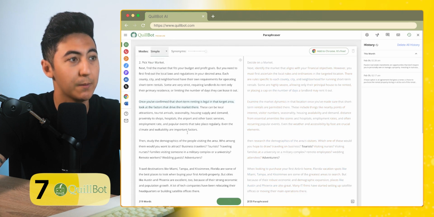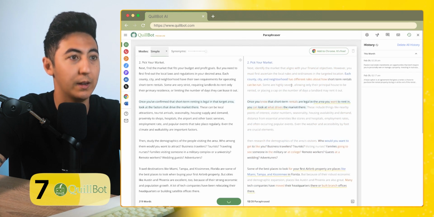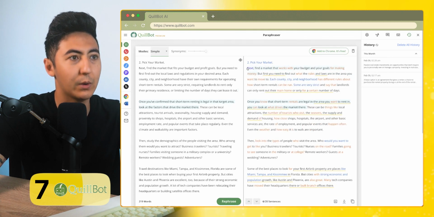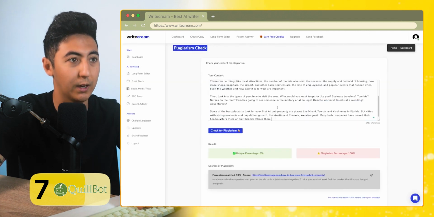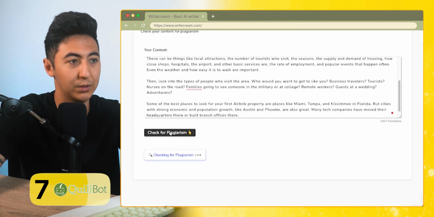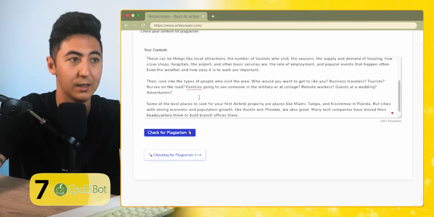So if I want it to be more simple, I can make this more simple, and then it's going to take all of my text, reword sentences, and use simple words. Now what I can do is copy this information over. I'm going to go back to the plagiarism checker and paste this in, check for plagiarism, and then you're going to see that it is not able to identify that the content is plagiarized.